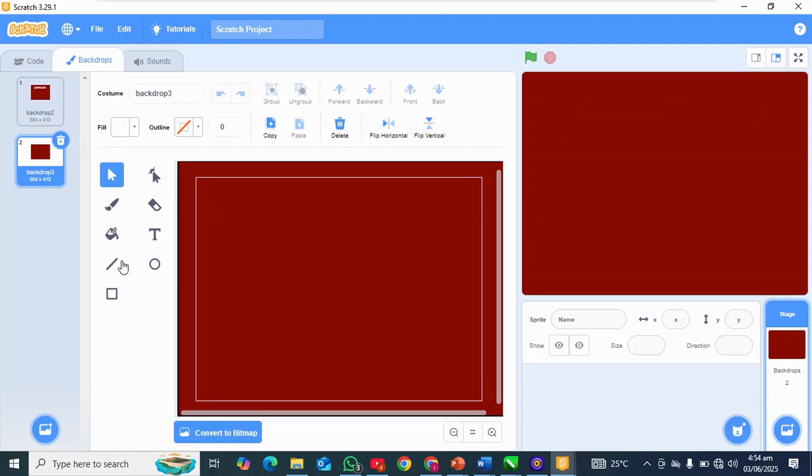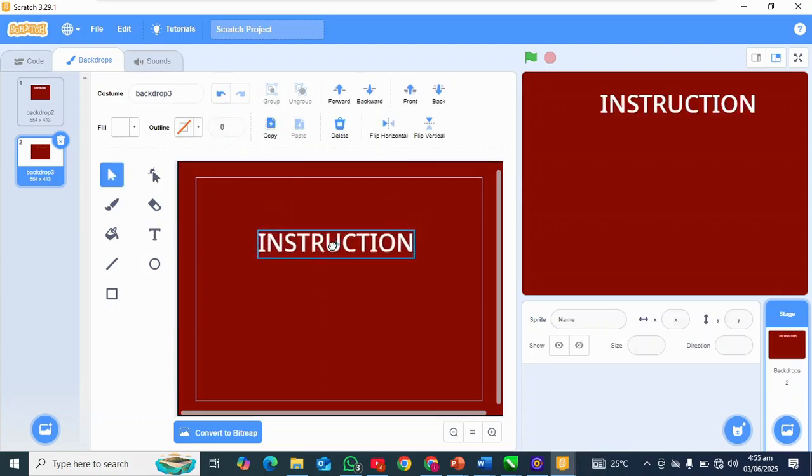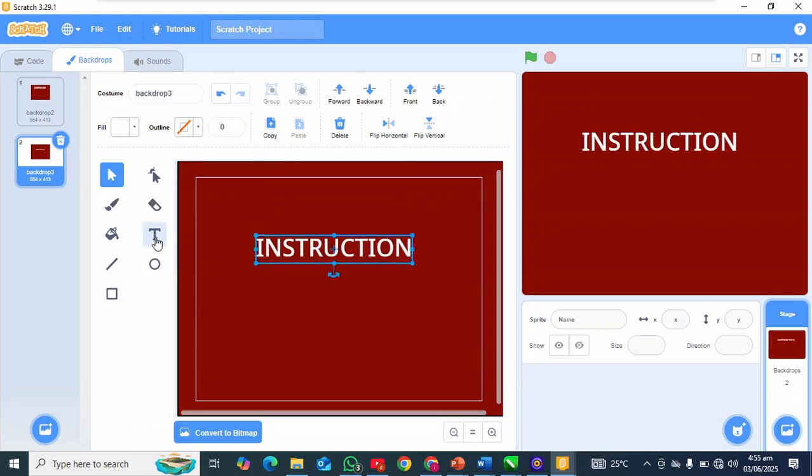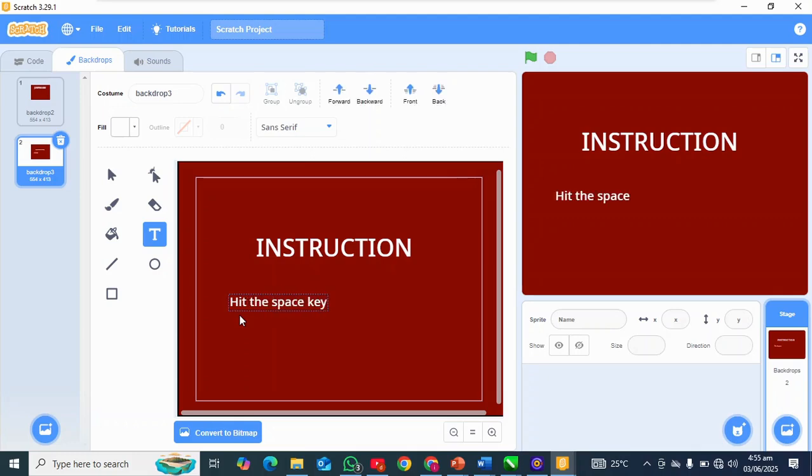So I'll come here and I'll call this instruction. So I'll put it here and I'll type the instruction underneath. Hit the space key to jump over gliding animals.